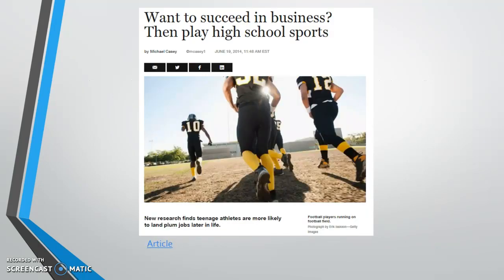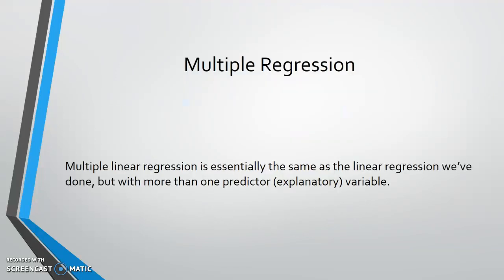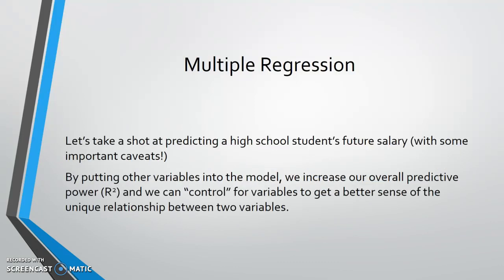This was an article I came across about high school sports. They had used regression to take the number of sports you played in high school and predict your future salary. I wanted to do the same thing since I had a national data set. So I'm going to take you through that as my first example, and then I'll go through a more health-related example. Multiple regression is really just the same as linear regression, except you have more than one predictor for whatever outcome you're trying to predict.